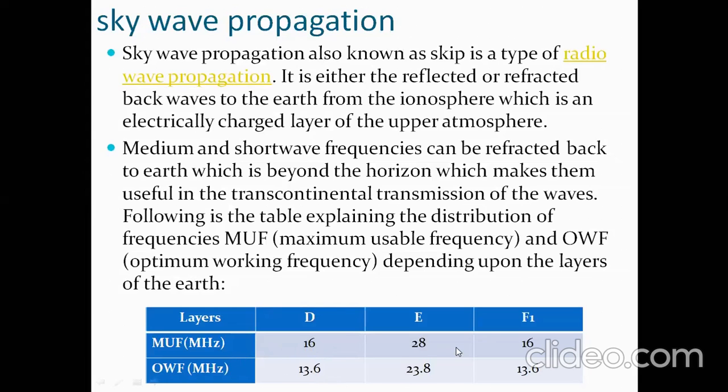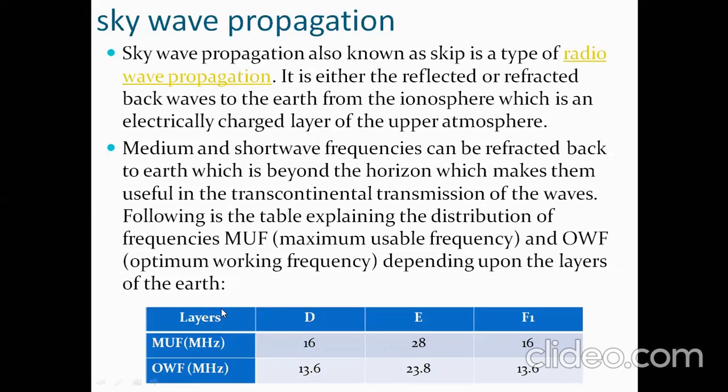In the E layer, you can use a maximum of 28 megahertz, and in the F layer 16 megahertz. Similarly, for OWF, optimum working frequency, in the D layer it is 13.6 megahertz, in the E layer 23.8 megahertz, and in the F layer 13.6 megahertz.